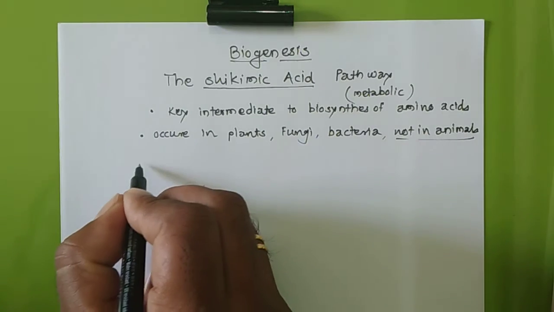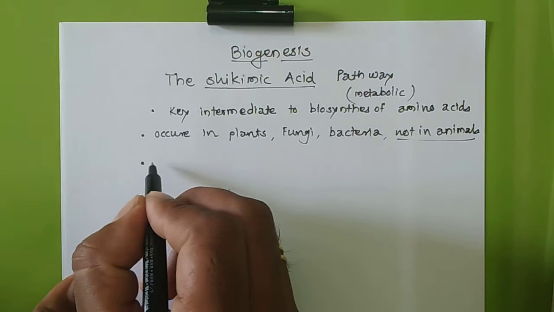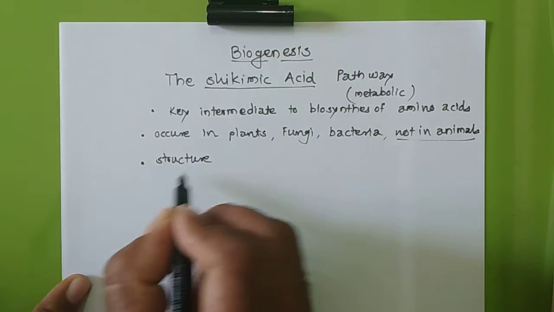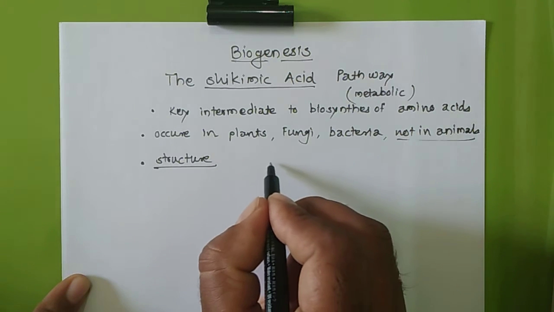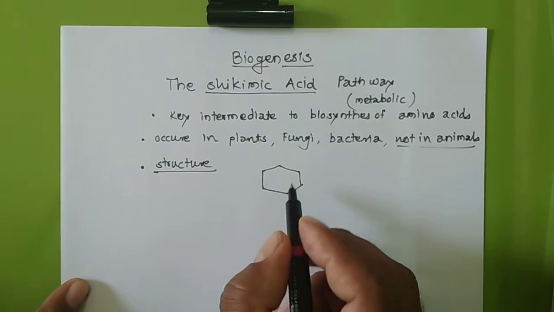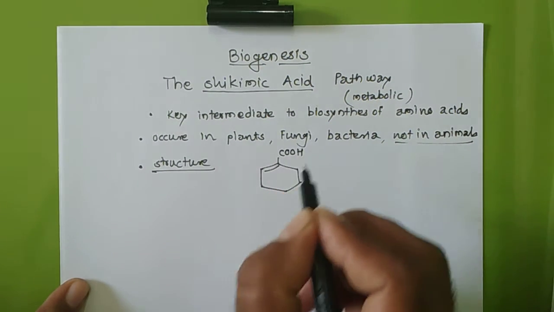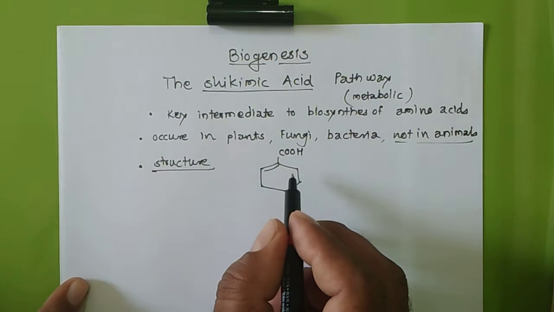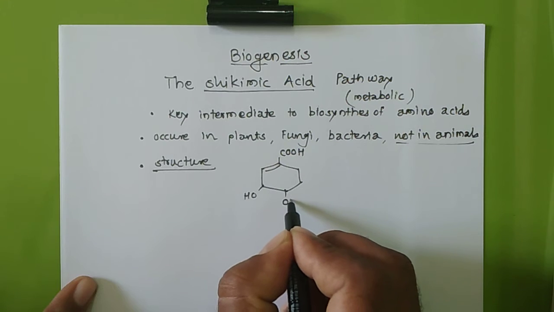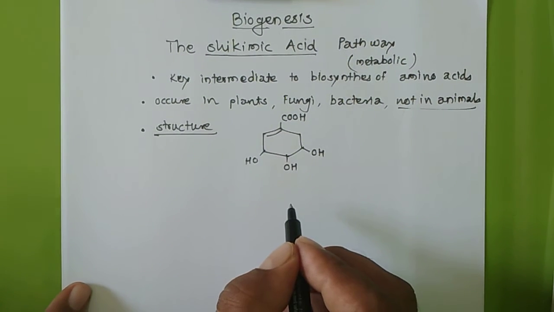In short, or better, I will write down the structure of this shikimic acid. So this is the structure, having one phenyl ring, having the acid COOH group and 3 OH groups attached.